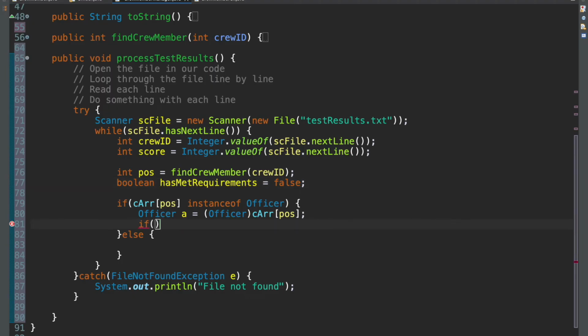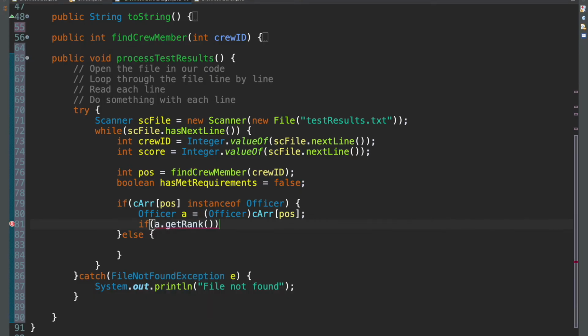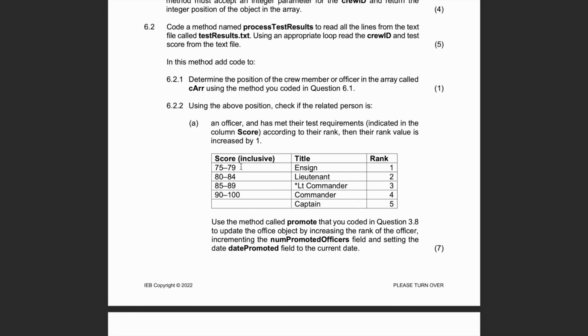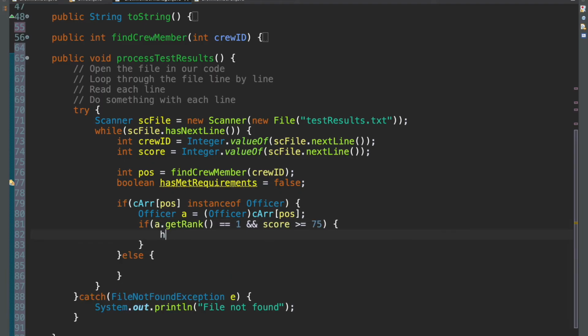So now it's if a dot get rank is equal to 1, and so if their rank is equal to 1 and their score is in between those two things, then we want to do something differently. So if a dot get rank is equal to that, and that score represents A's score, and score is greater than or equal to 75, then they have met their requirements. Has met requirements is equal to true.